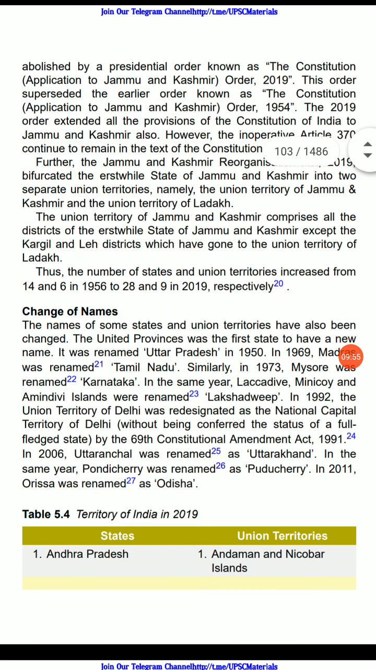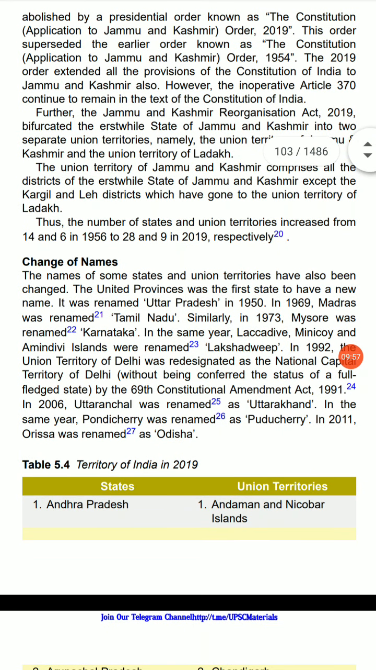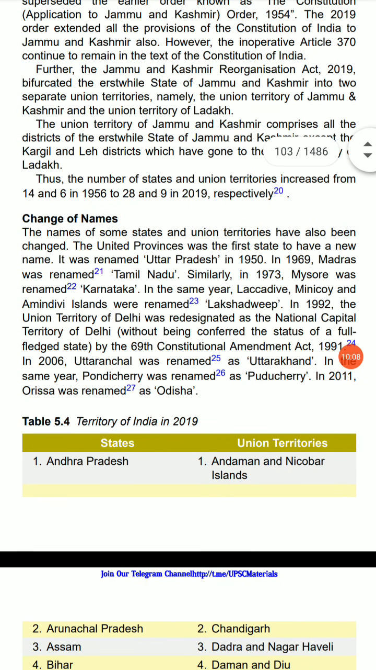The 2019 order extended all the provisions of the Constitution of India to Jammu and Kashmir also. However, the inoperative Article 370 continued to remain in the text of the Indian Constitution. Further, the Jammu and Kashmir Reorganisation Act of 2019 bifurcated the erstwhile state of Jammu and Kashmir into two separate union territories, namely the Union Territory of Jammu and Kashmir and the Union Territory of Ladakh.